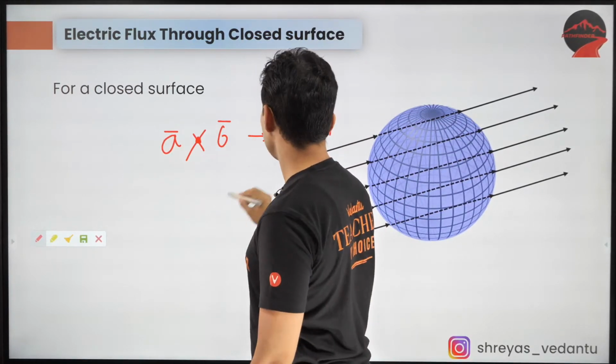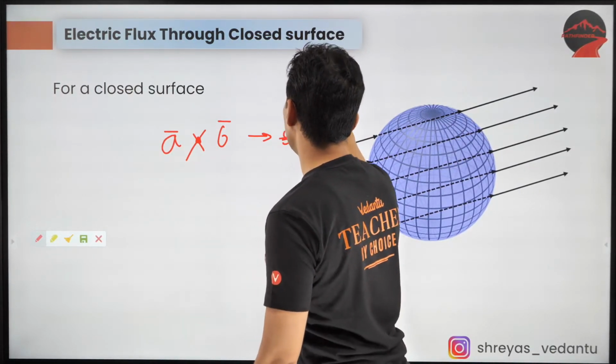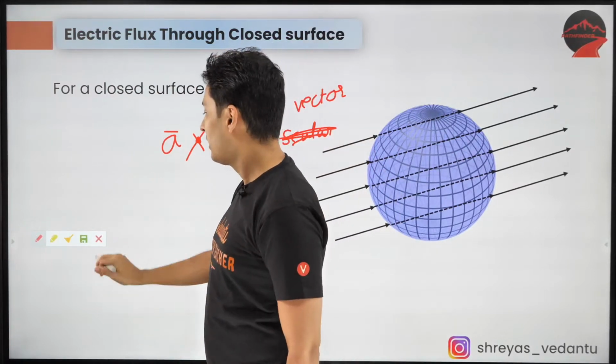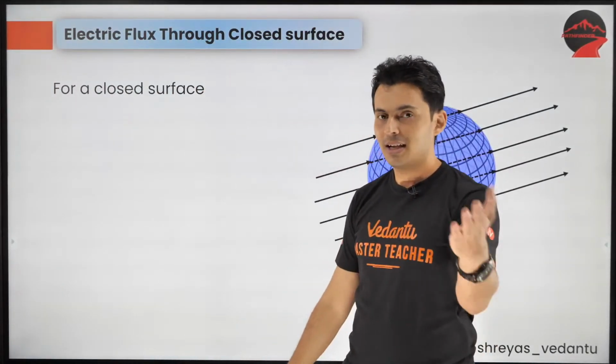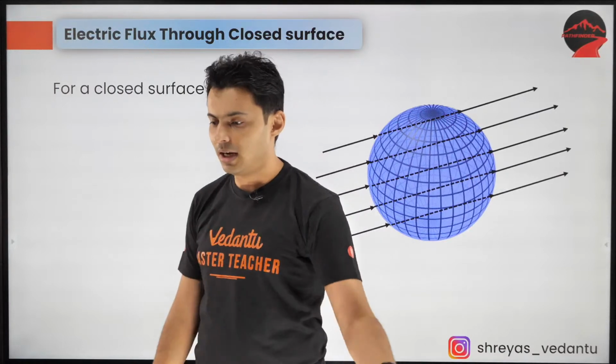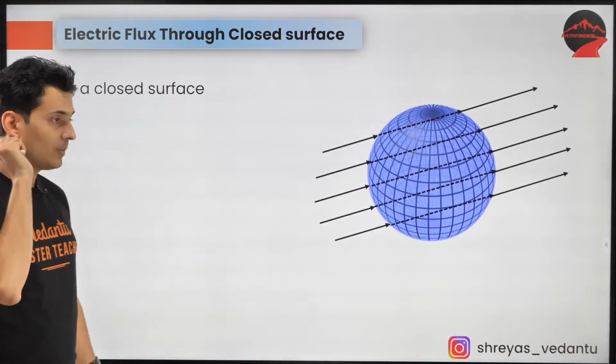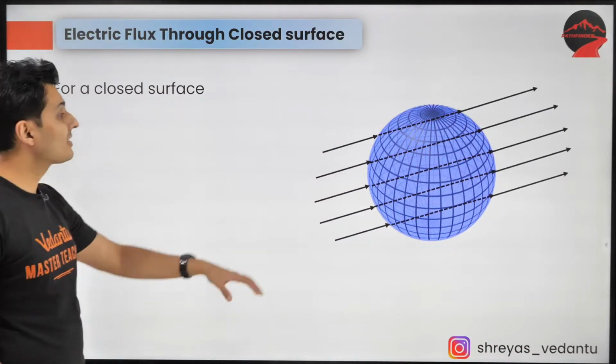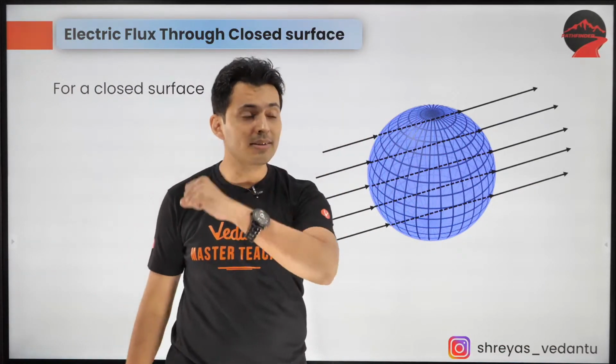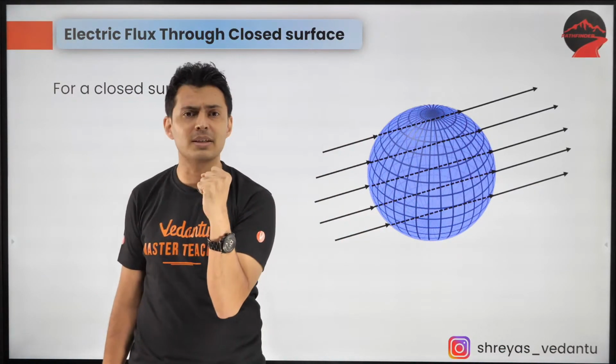And if I put a cross, then I will get a vector. That's the symbolic way of multiplying vectors, and that's how you get it. That was scalar product and dot product. Now, let's concentrate on a closed surface. Now, what is the meaning of closed surface?